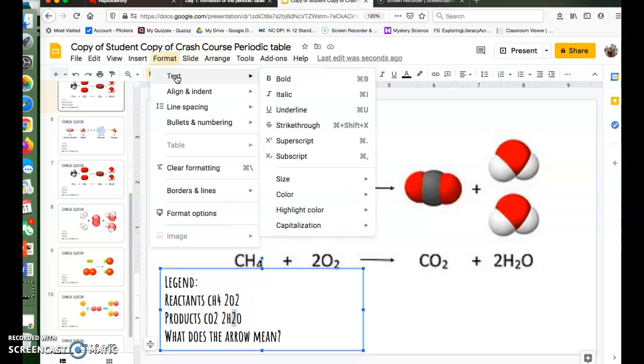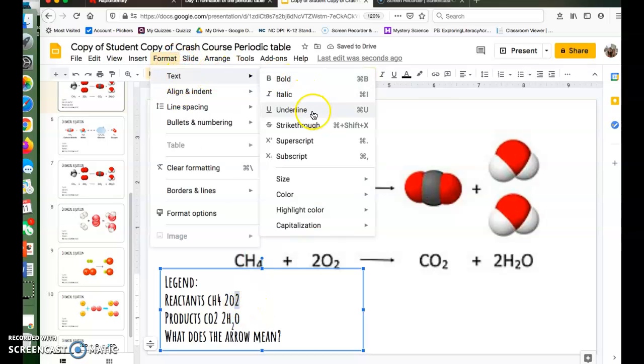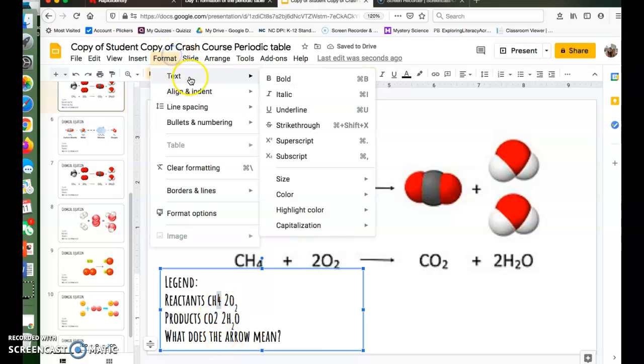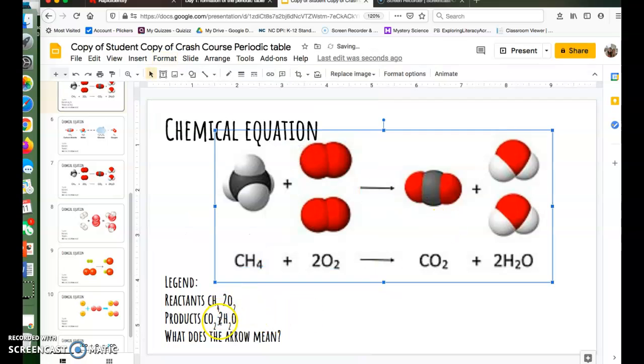With this 2 being little, we make our subscripts by highlighting what we want to be little. We go to Format, Text, Subscript. And then we would do that here. Format, Text, Subscript. Format, Text, Subscript. And Format, Text, Subscript. So you need those subscripts there because you're going to learn as we get to the end of this unit that they are very, very important.